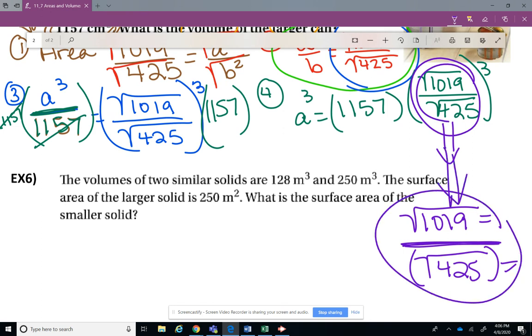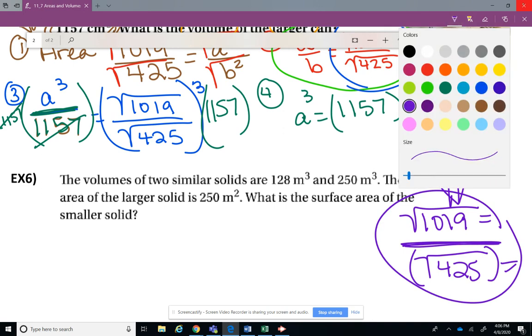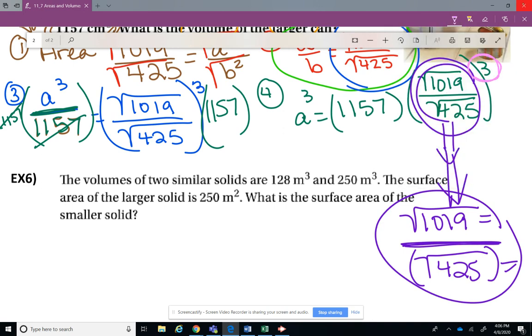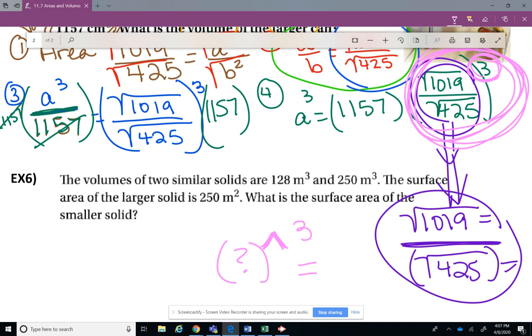You're going to take whatever that number is, and I'm going to do this in pink, and you're going to cube it. Now, your calculator might have a little caret button, and then you hit the number 3, because whatever that number is, you've got to raise it to the third power, or you might have a cubic button. So use the caret button, do it to the third power, and press the equal sign. So now you have this big pink answer right here. You're going to multiply it by 1,157, whatever's in your calculator right now.